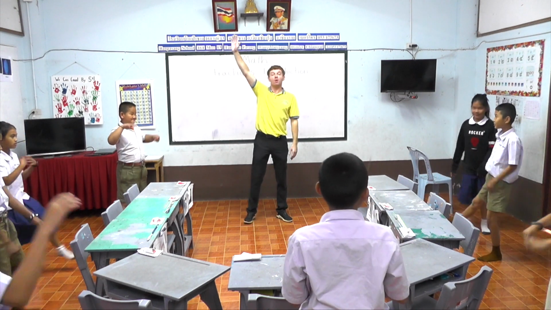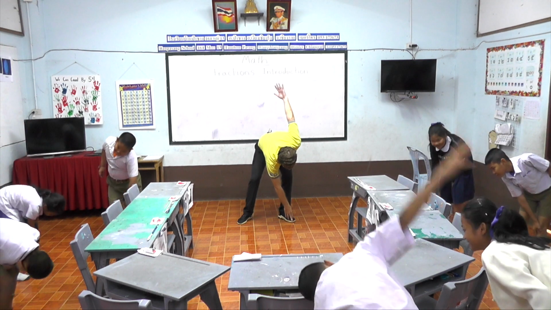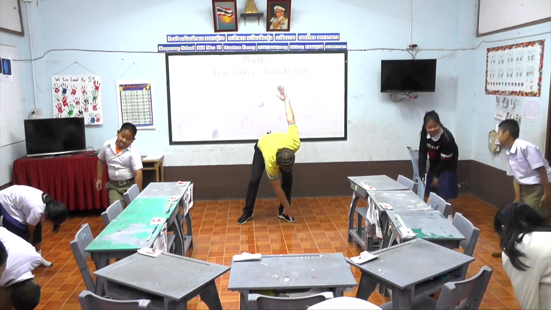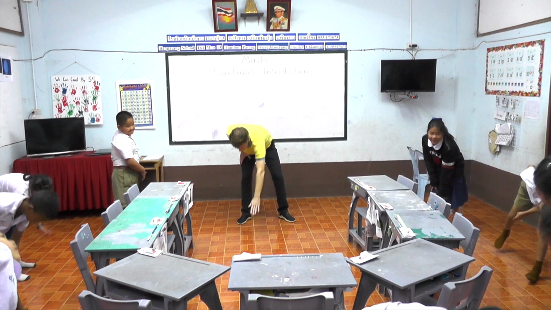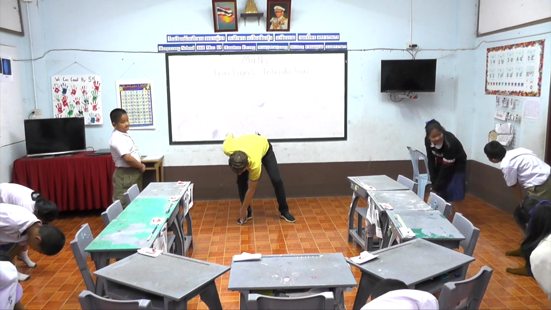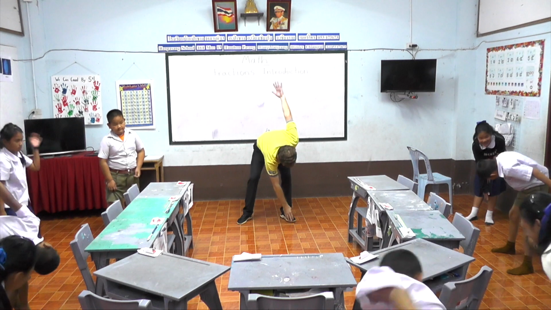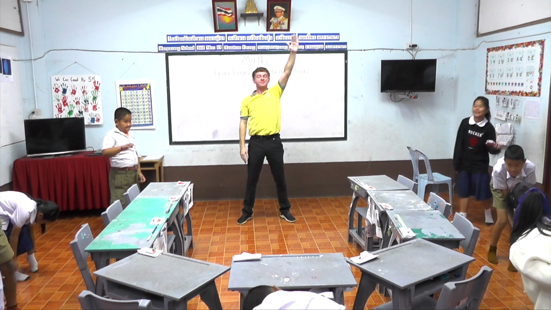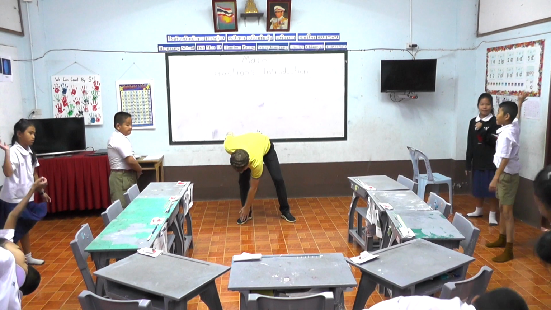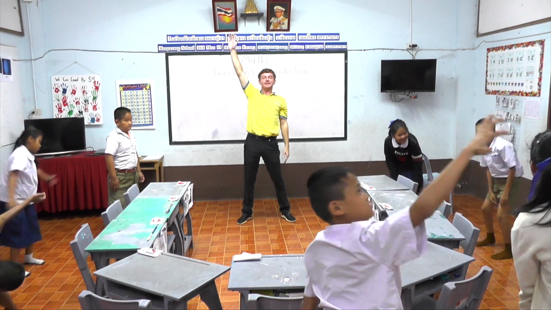And now we'll take our right hand and find our left foot. Then left hand, right foot. Right hand, left foot. Left hand, right foot. Right hand, left foot.